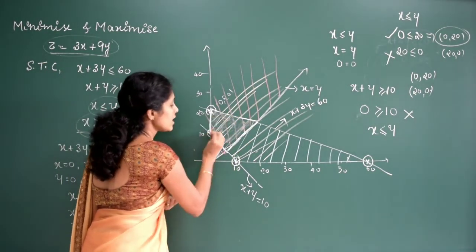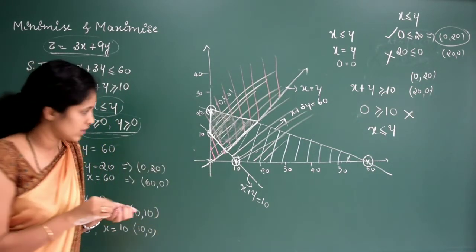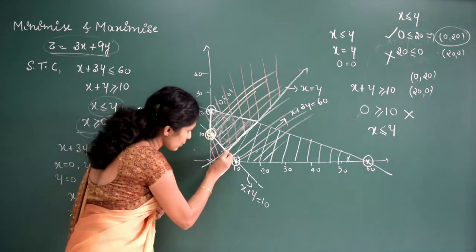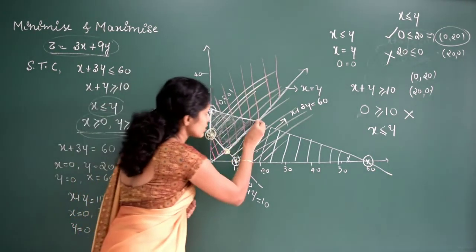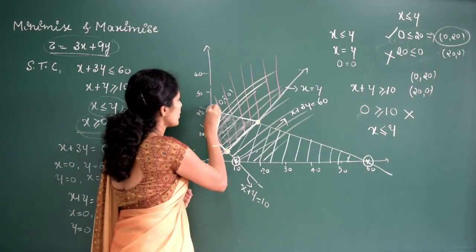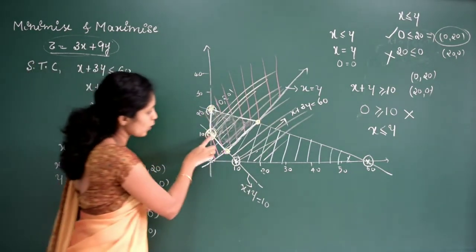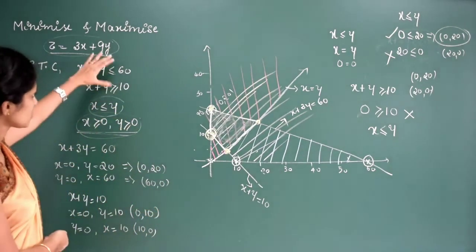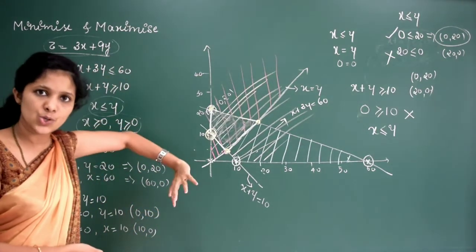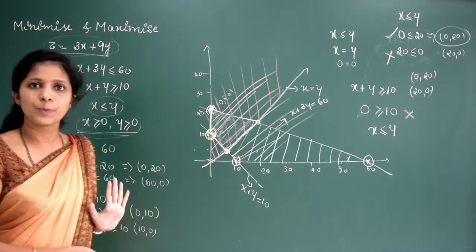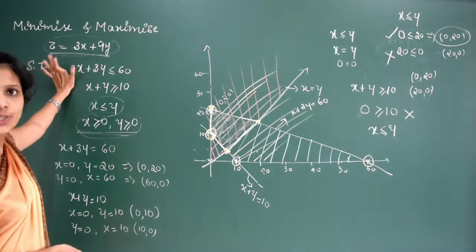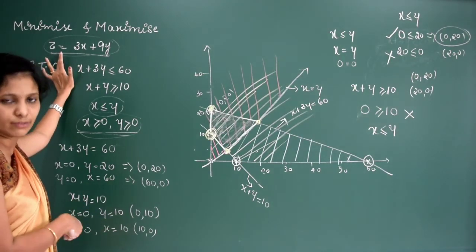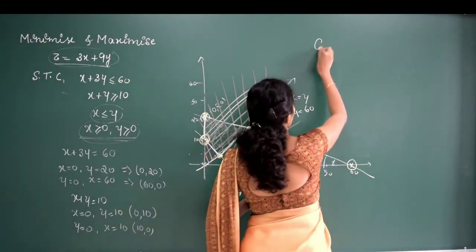Here we need to find the corner points. What are the corner points here? This is one corner point. Another corner point is here. Next corner point is here. And one more corner point is here. Is it clear? So total 4 corner points are there. I hope you understood this one. First draw the graph of this function, then find the solution region, then find the corner points. Now what you have to do? You have to substitute in the z and check where it is maximum and where it will be minimum.